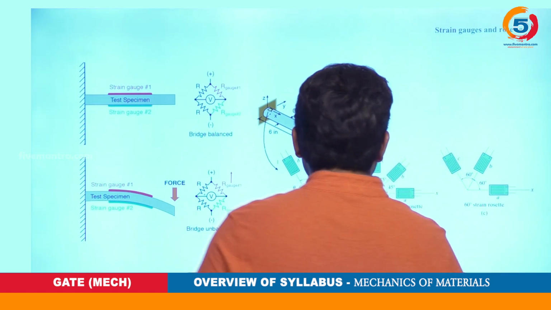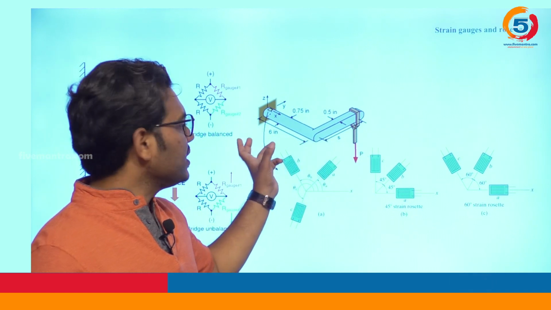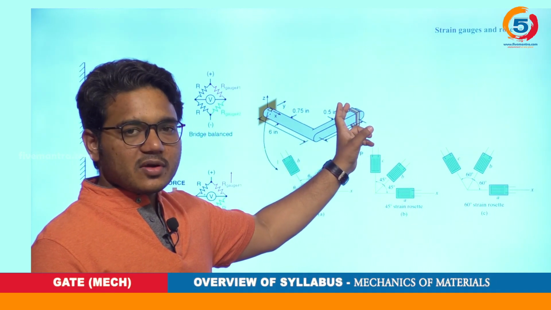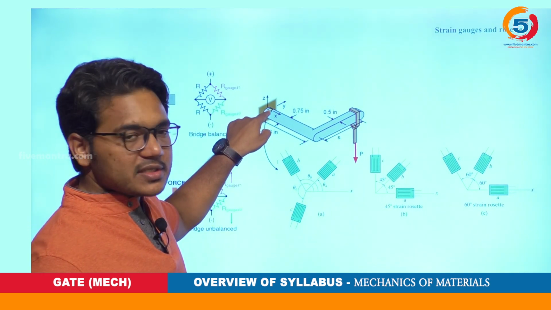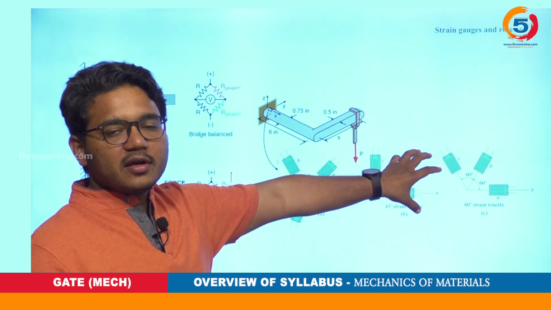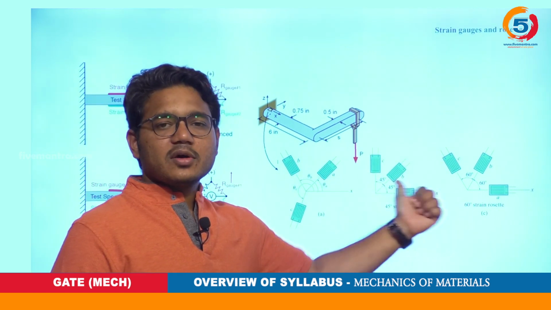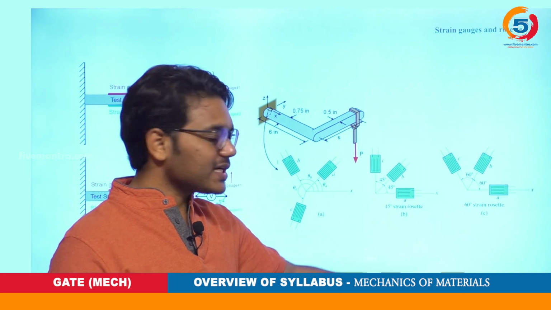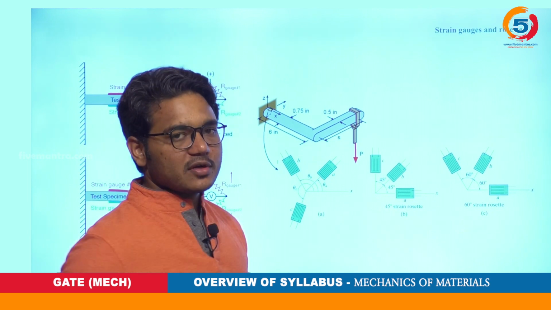In a simple case, a load is applied on a bar, a lever like this, where the strain gauge is applied. These could be the various arrangements of strain gauges, and these arrangements are called rosettes. We will be studying all these things while we discuss this topic.